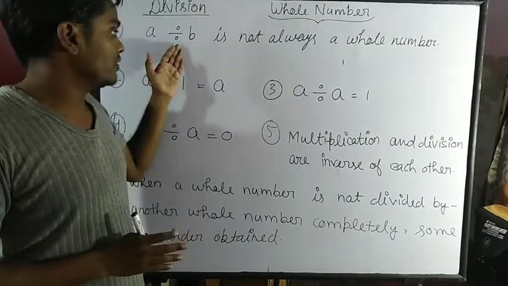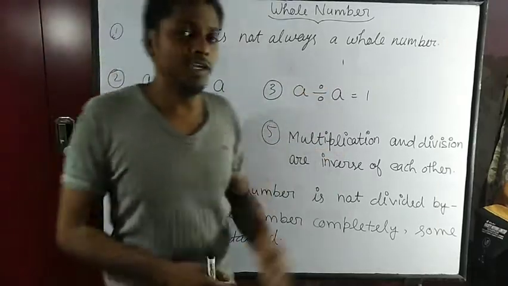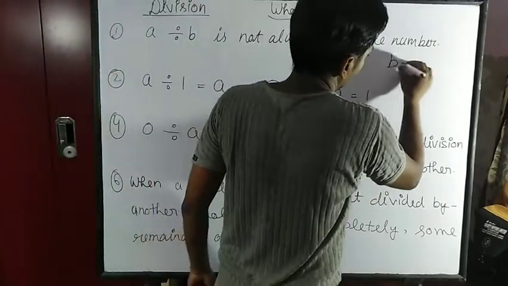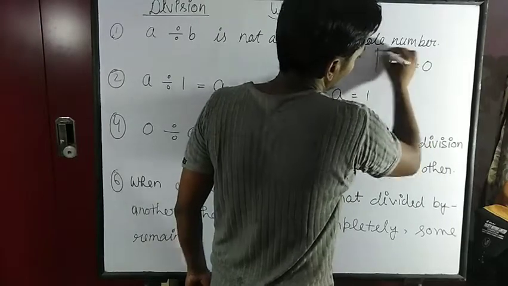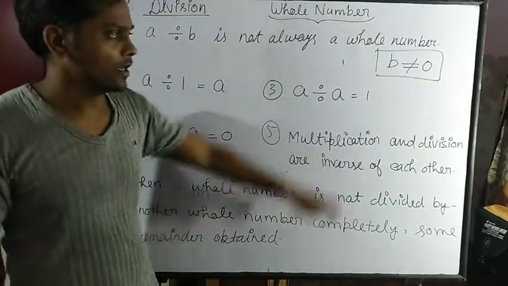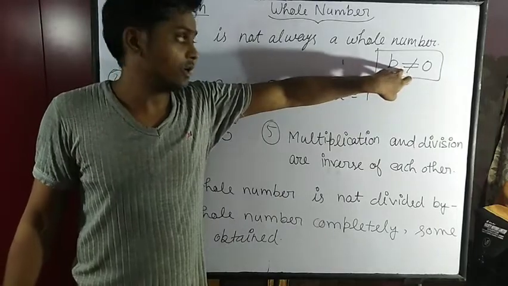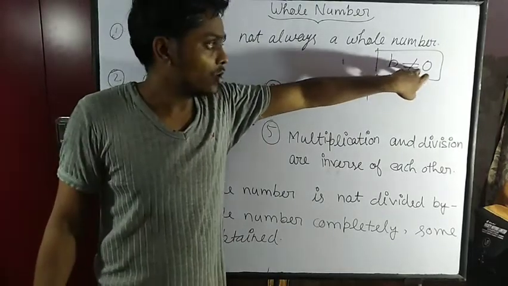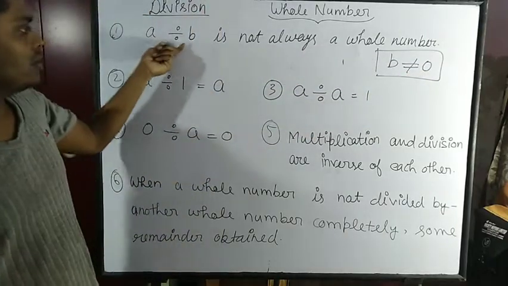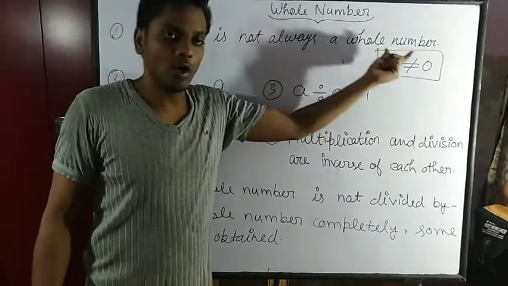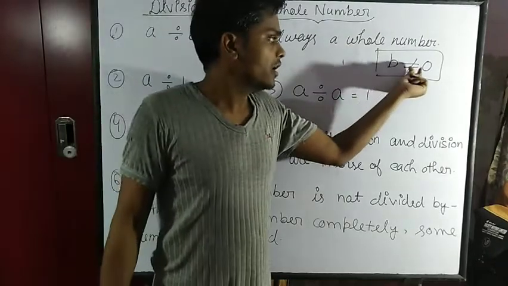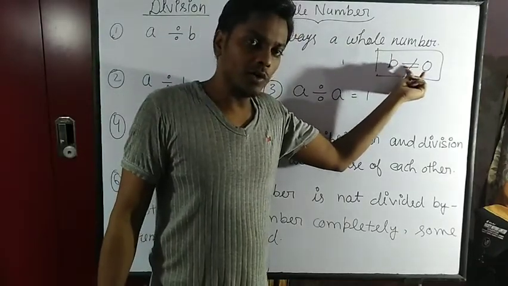And one most important condition is that B will never be equal to 0. This is the sign of not equal to. So B is not equal to 0.